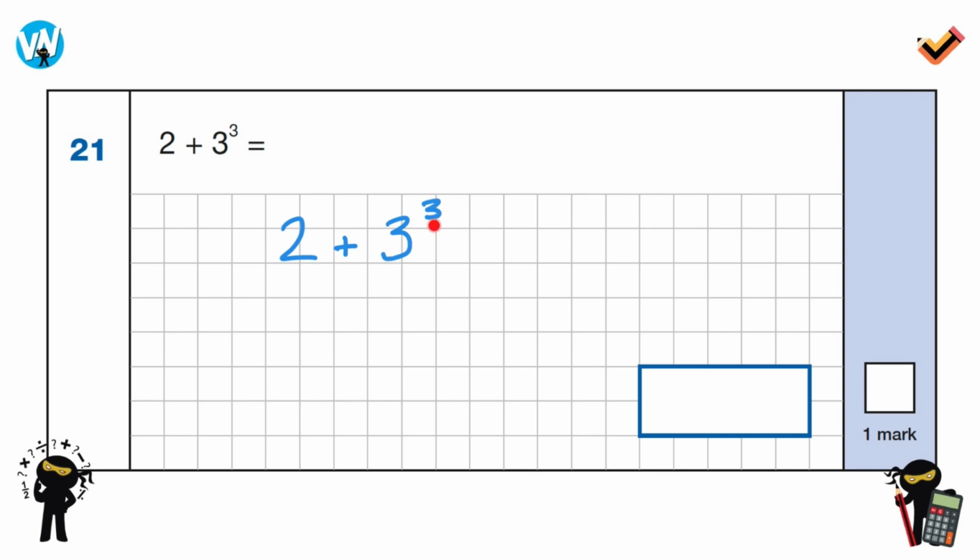Which is 3 cubed, which is important to spot, which is 3 times 3, which is 9, times 3, which is 27. So we're going to write the question out again, which is 2 add 27. And that's it. It's so simple. 2 add 27 is 29. So we need to make sure that that's written in this box here. And that would get you the mark. So simple, so easy. It's just making sure that you do things in the right order.